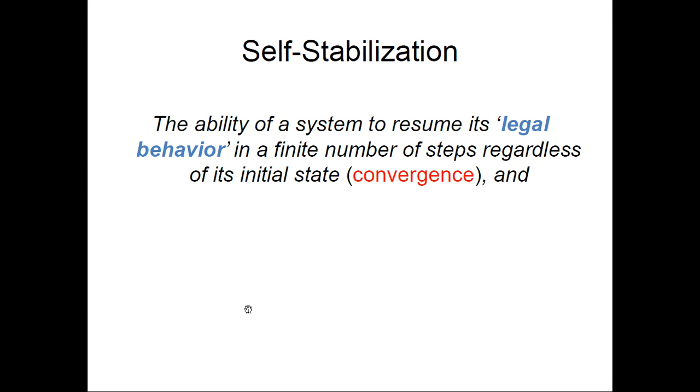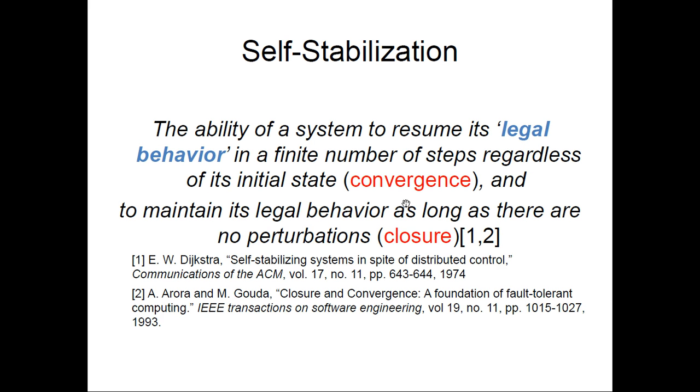Self-stabilization is the ability of a system to resume its legal behavior in a finite number of steps regardless of the initial state, and this property we call convergence. It also has the property that we call closure, and closure means that once the system is in a legitimate state, it remains so.